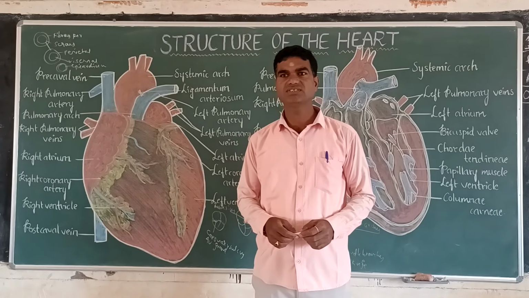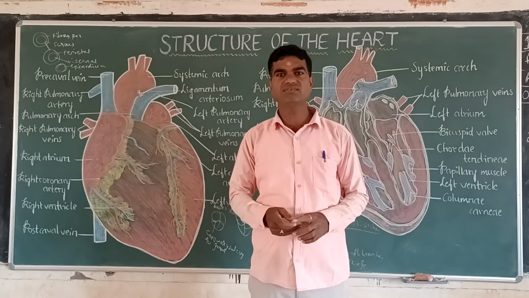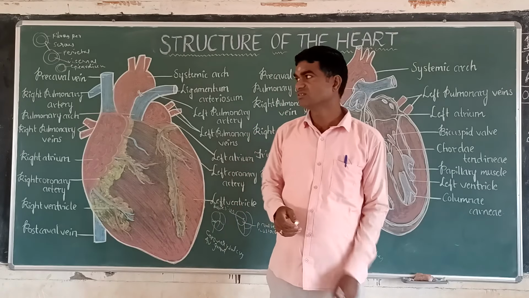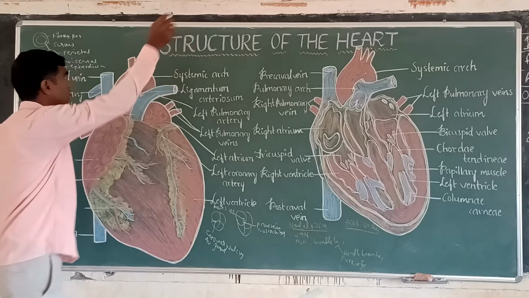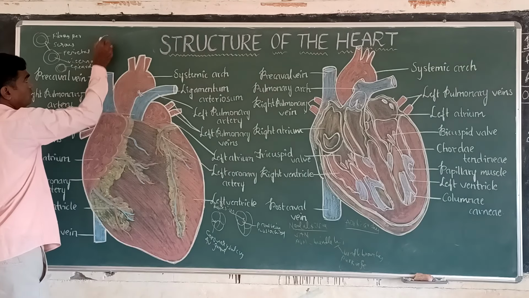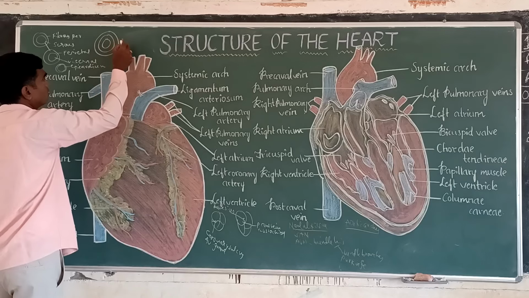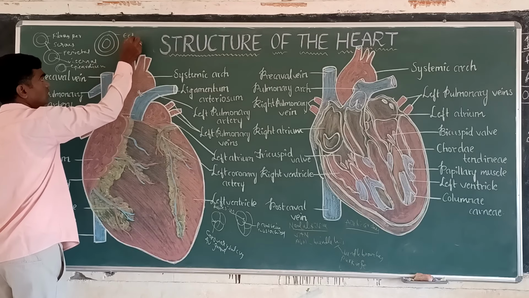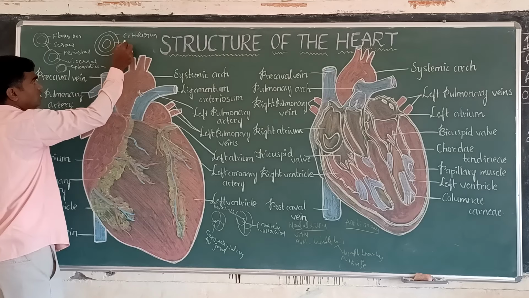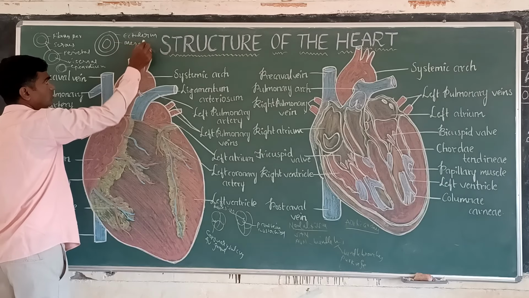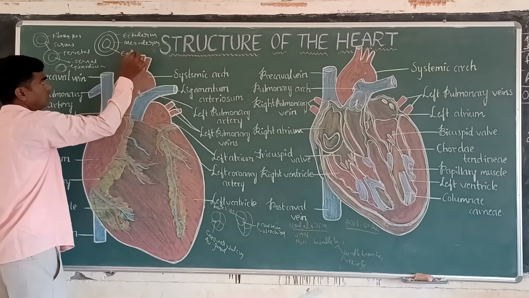Okay, good morning students. Today we are going to discuss the topic: structure of the human heart. The heart originates during the embryonic stage from the germ layers. The first layer is called the ectoderm, the second layer is called the mesoderm, and the third layer is called the endoderm.